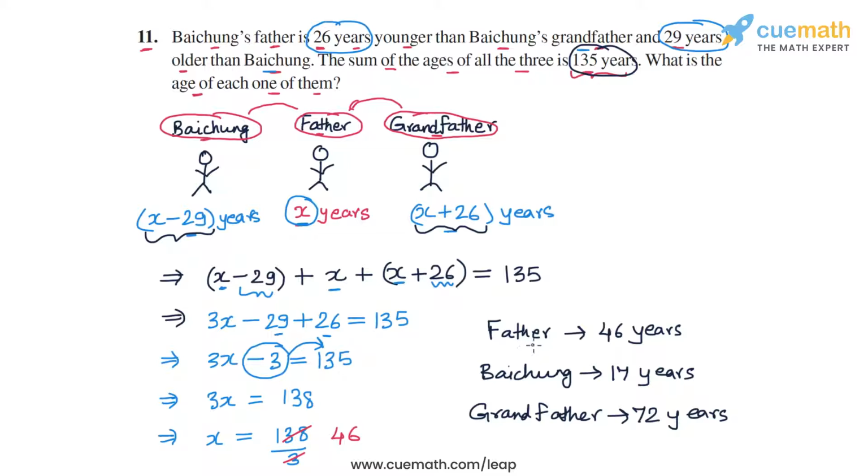So the answer to the question is Baichung's age is 17 years, his father's age is 46 years and his grandfather's age is 72 years. And this completes question number 11.